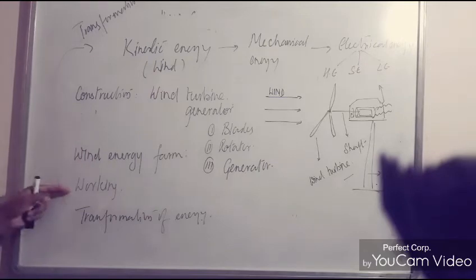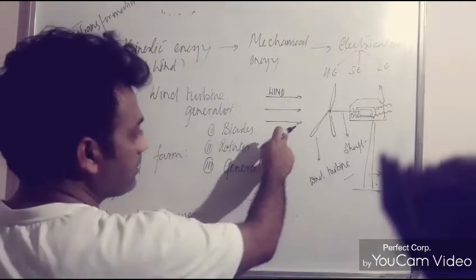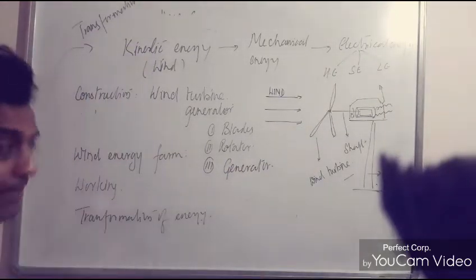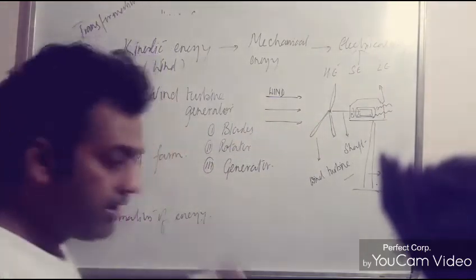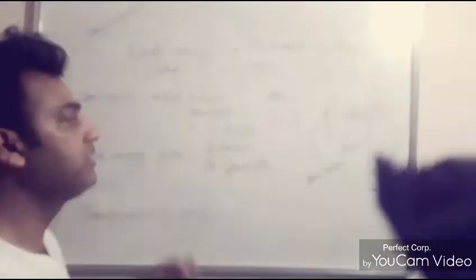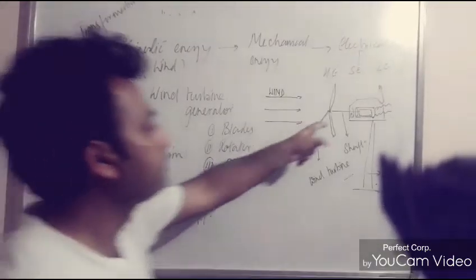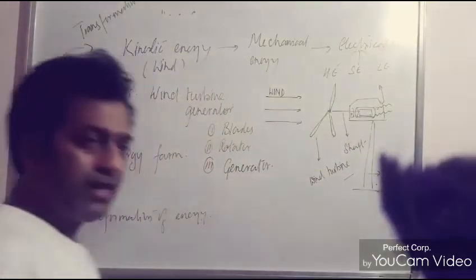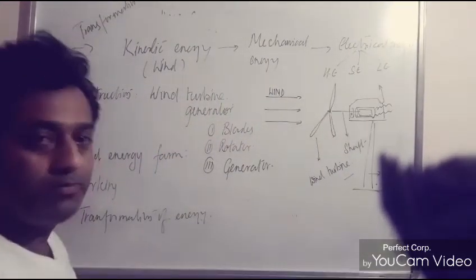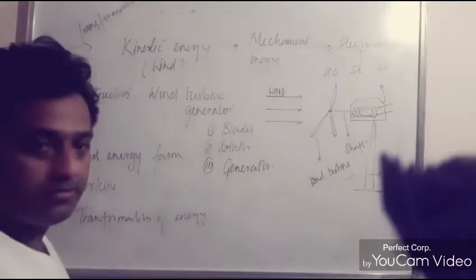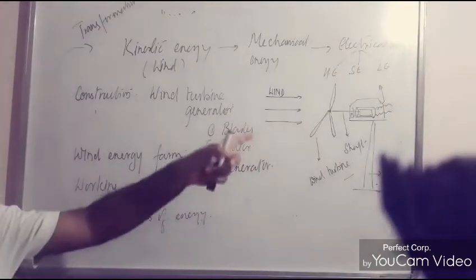Again, I am telling you the working. When the wind strikes the blade, the kinetic energy possessed by the wind makes the blade move, resulting in the movement of the rotator also. The rotator moves the shaft attached, or directly you can say the armature of the coil which is present inside the electric generator, resulting in the production of electricity.